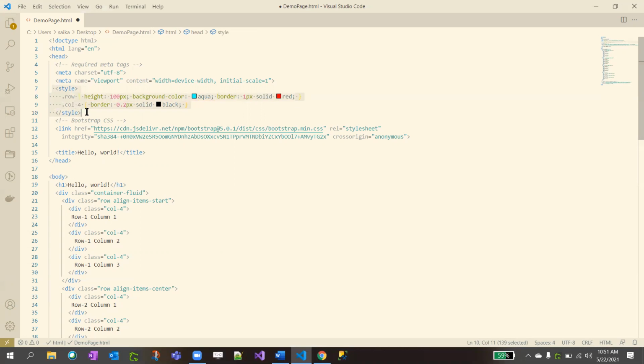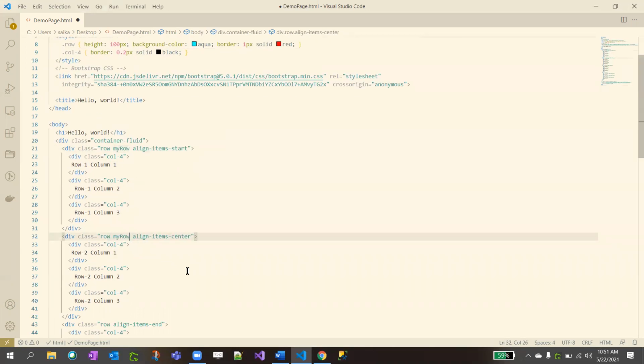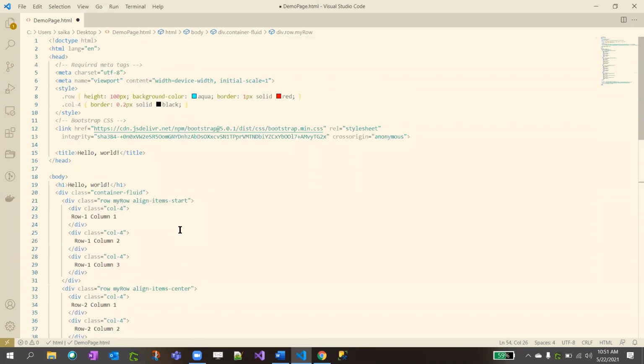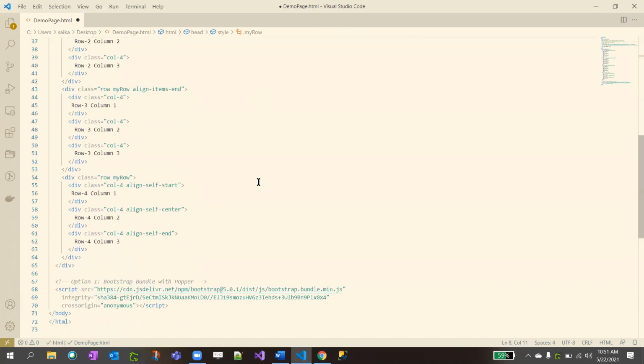So here what we did is we only changed the style part. The remaining part remains the same, just the style part we added. We declared the row and we added the custom CSS. We are just overriding the Bootstrap class. If you want to add your own CSS, you just put your own, my custom row, for example, my row. You copy it to all your divs. So if you don't want to override the Bootstrap row, you just write your own. That's it. You got it?